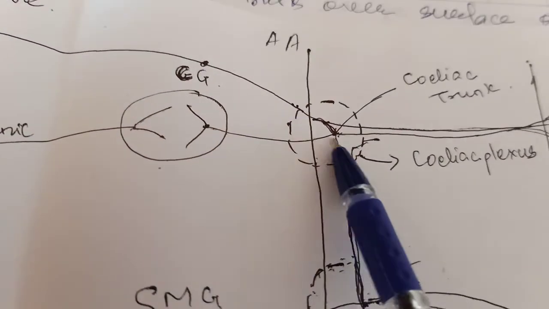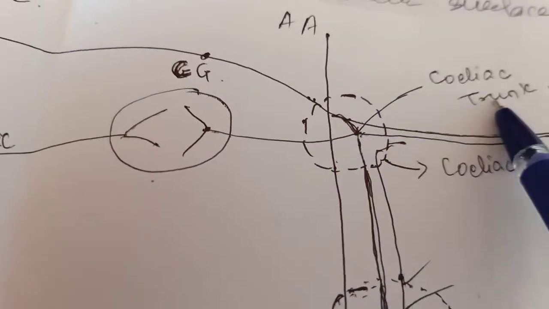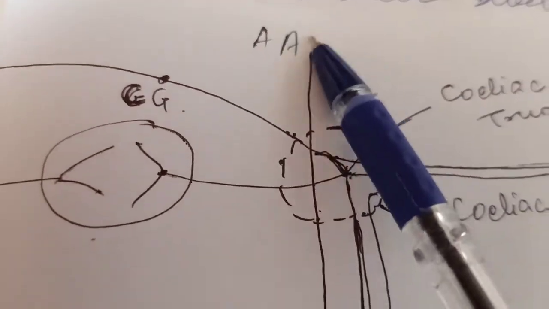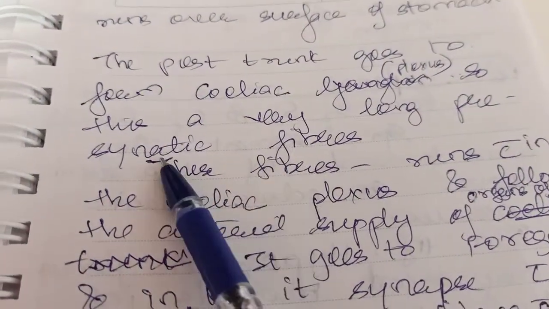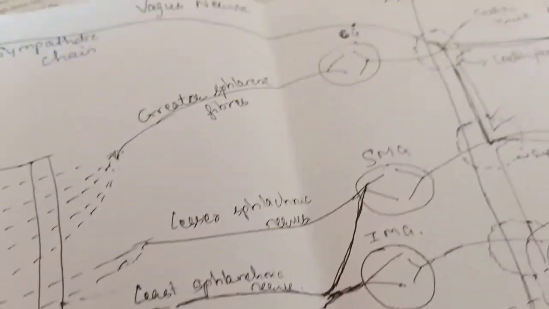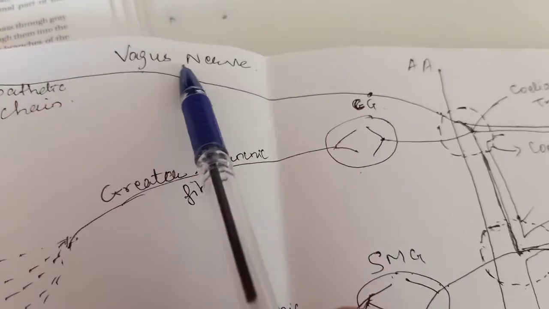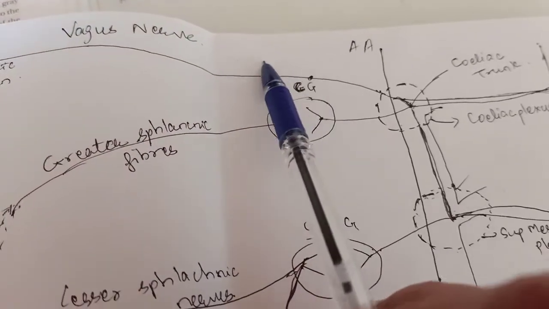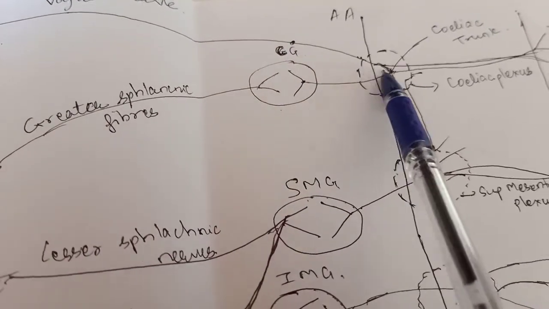So, from the posterior vagal trunk, the celiac plexus are formed surrounding the celiac trunk, and celiac trunk is one of the important branch of the abdominal aorta. Okay, so understood? So this is a very long presynaptic fiber, student, arising from the brain stem and reaching up to the abdomen, passing through the diaphragm, the esophageal opening, and then it reaches the celiac trunk.